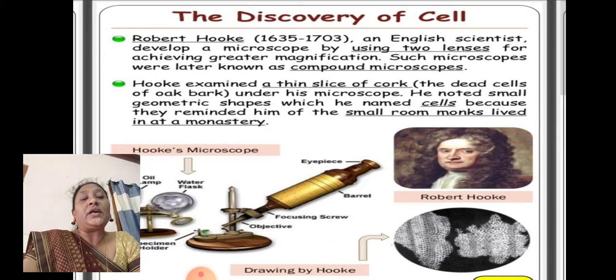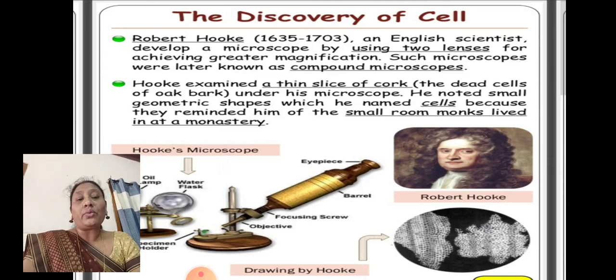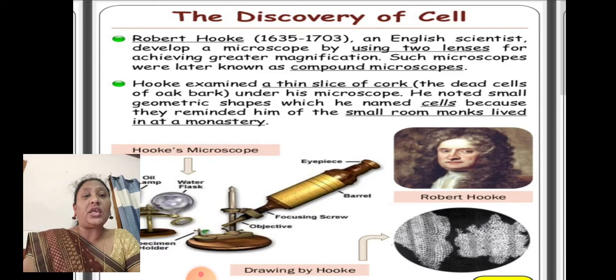Hooke examined a thin slice of cork. What is a cork? Big trees have a bark, no? When you remove the bark, you can find a white colored material, that we call cork. So first he examined a thin slice of cork, the dead cells of an oak tree bark. He collected the bark of the oak tree.